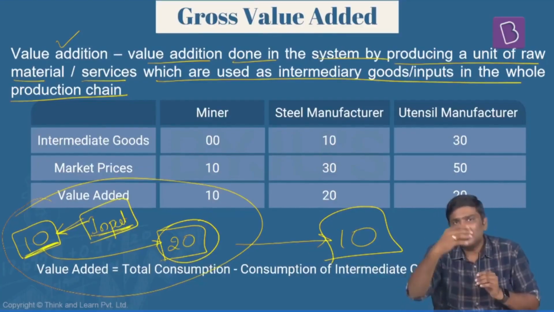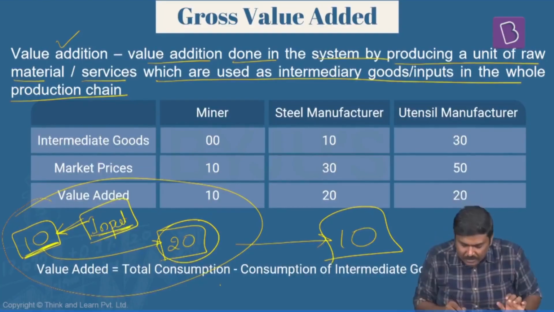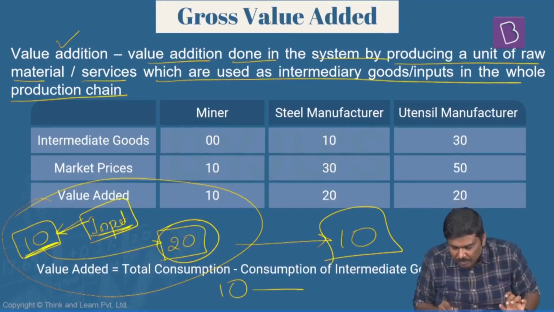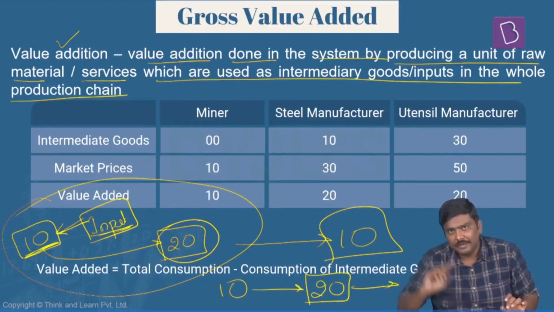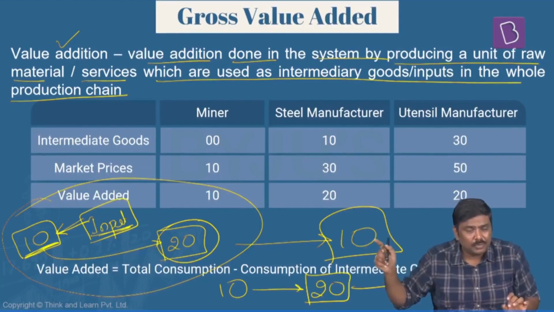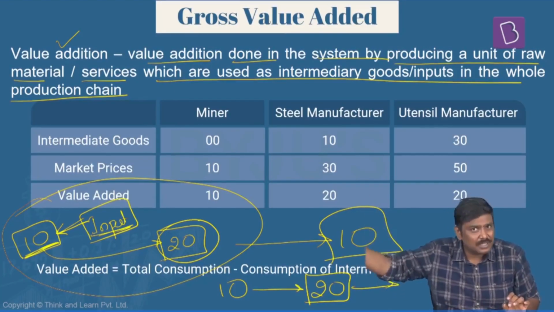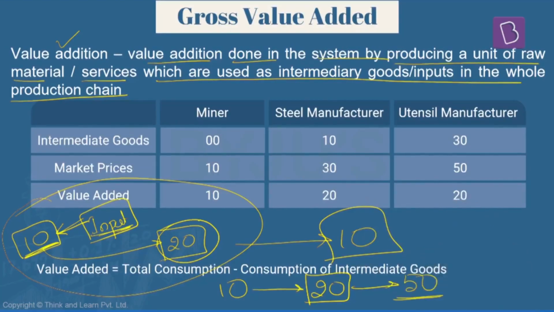I'll take another example. Let's continue the same. You have supplied raw material to me. I will create a product, right? The raw material cost is 10. So you have supplied raw material of 10 rupees to me. I've produced a good and I will sell this at 20 rupees to my friend. Now he will purchase that at 20 rupees and he will also add certain value. He will manufacture some other product and sell it in the market at 50 rupees. So how much is the total value addition?